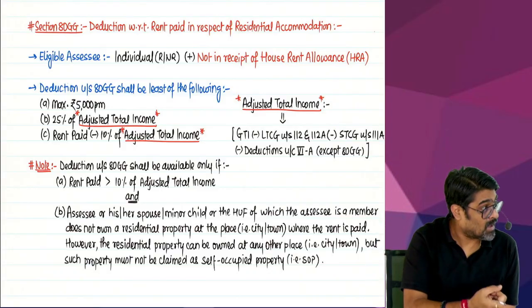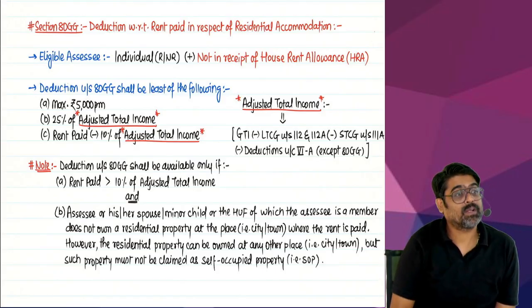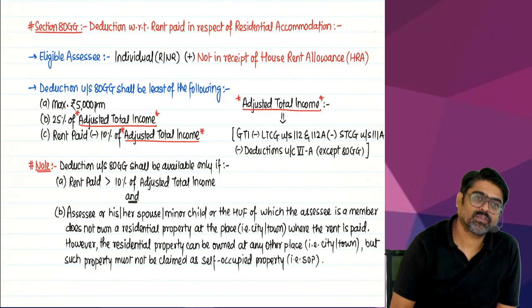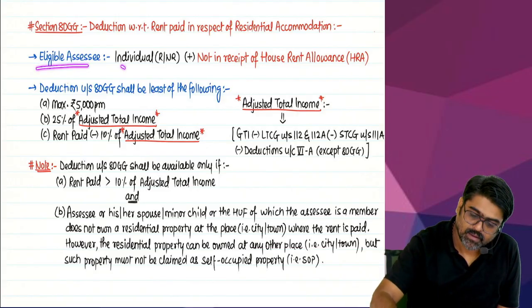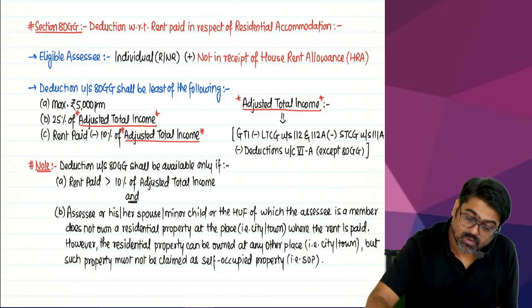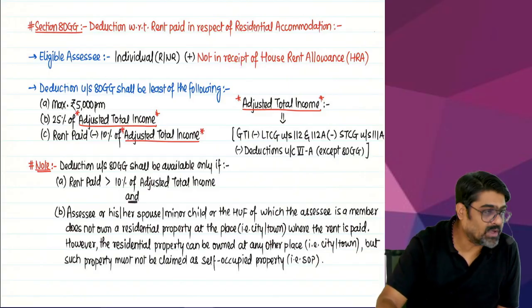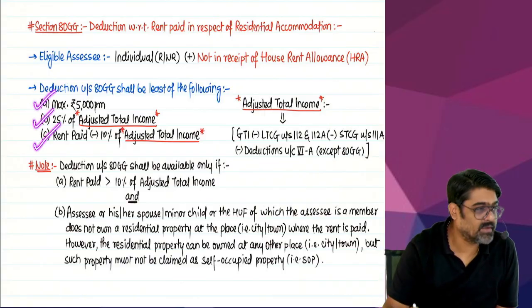But in Bangalore, the place where you are paying the rent, no house property should be owned by you. Neither by you, nor by your spouse, nor by your minor child, and not even by HUF of which you are the member. Understood? This is 80GG. So who is the assessee? Tell me. Individual, resident, or who is not in receipt of HRA? And that individual is paying what? Rent. And for that rent, he will get the deduction A, B, C, whichever is lower.